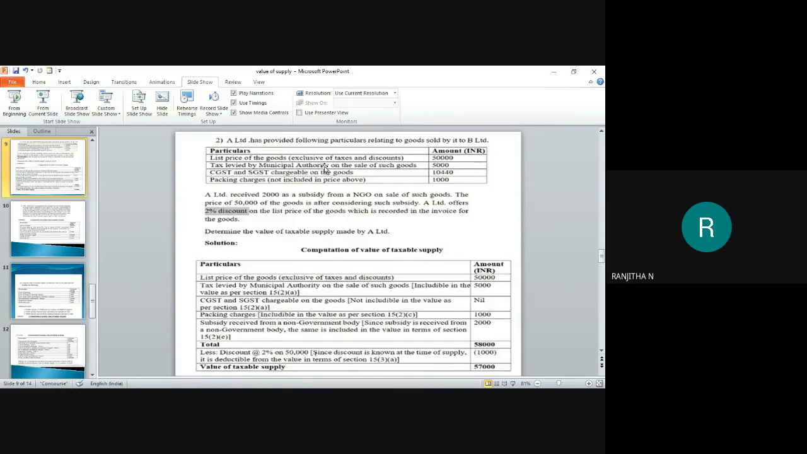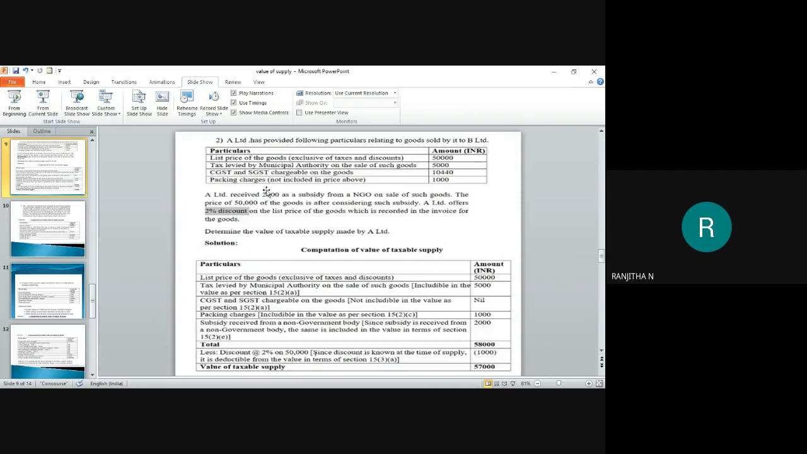If there is any type of tax apart from the GST, it is a part of our transaction value. I have to add it. For that reason, I'm adding 5,000 here. The next thing we can find is CGST, SGST charges on the goods, 10,440. You know that GST is not a part of our calculation or transaction value. For that reason, I'm excluding this. I'm not going to take it in my answer. I'm just going to put a nil here.